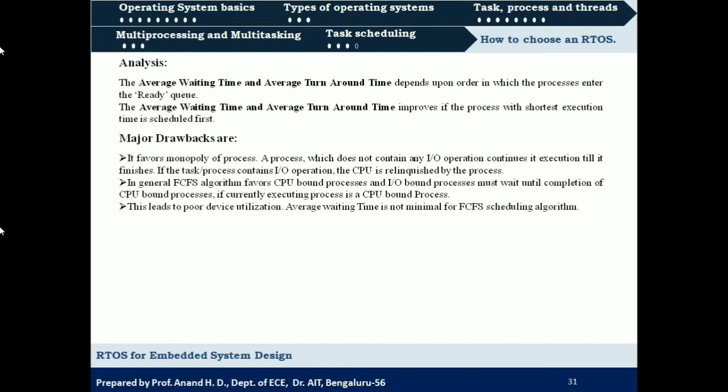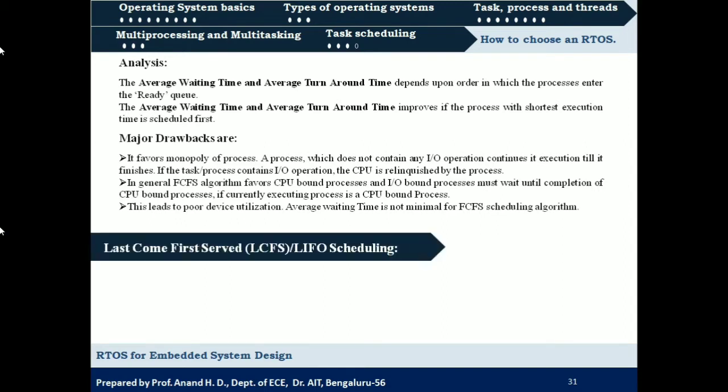And also CPU utilization should be maximum for a good scheduling algorithm, so that is also not achieved here. Okay, so these are the points that we need to know about first come first serve or FIFO non-preemptive scheduling algorithm.